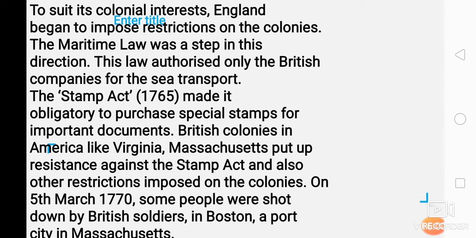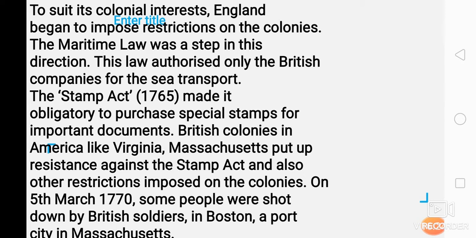British colonies in America like Virginia and Massachusetts put up resistance against the Stamp Act and also other restrictions imposed on the colonies. They were against that act and the other restrictions imposed on the colonies.